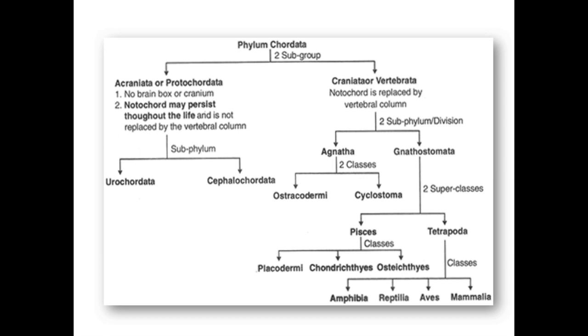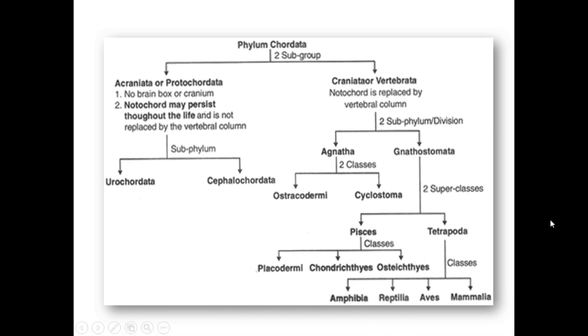The first one is Agnatha and the second one is Gnathostomata. What is Agnatha? Agnatha means jawless, or there is absence of jaw, and Gnathostomata means there is a presence of jaw. The first one is Agnatha. Agnatha is further divided into two classes, that is Ostracodermi and Cyclostomata.